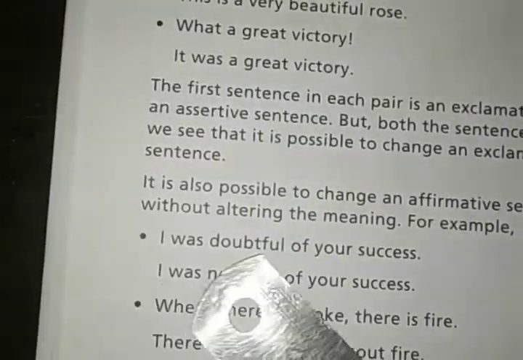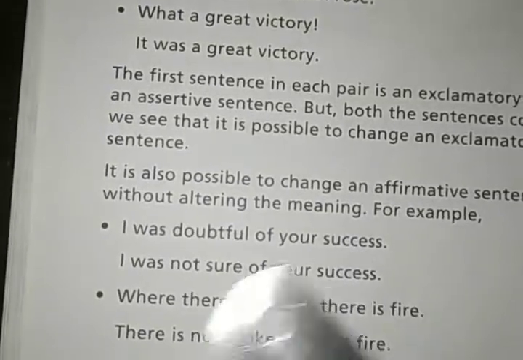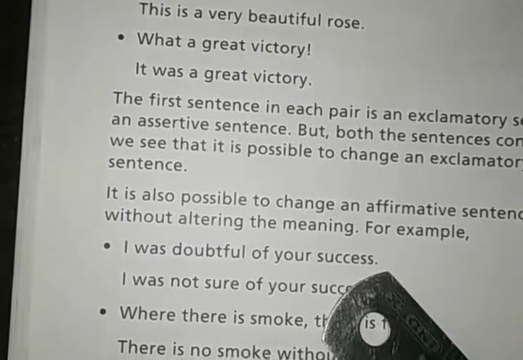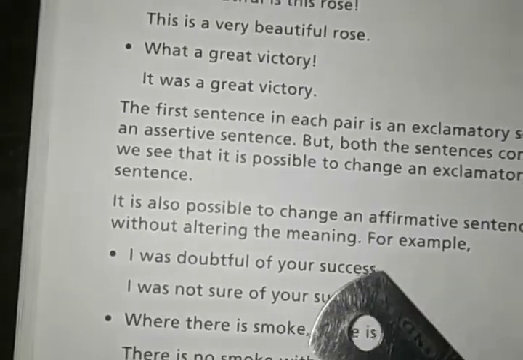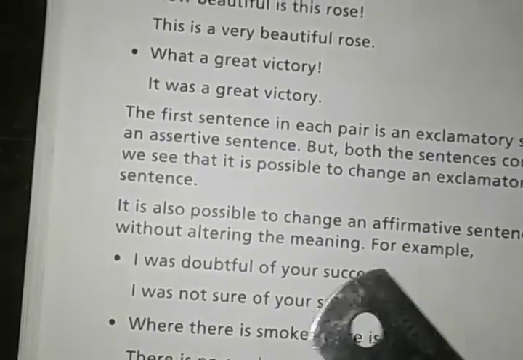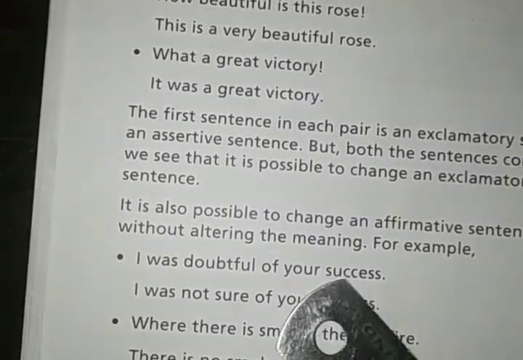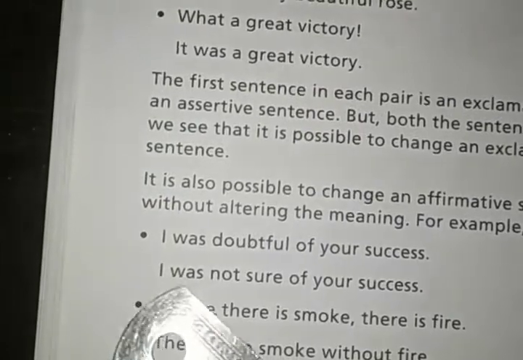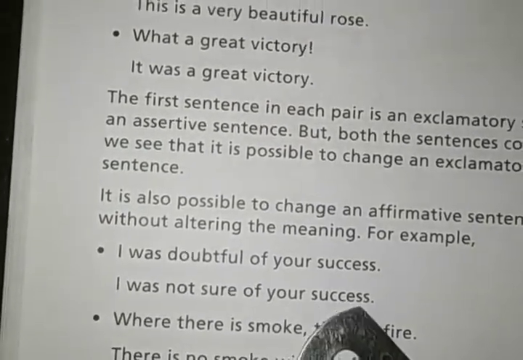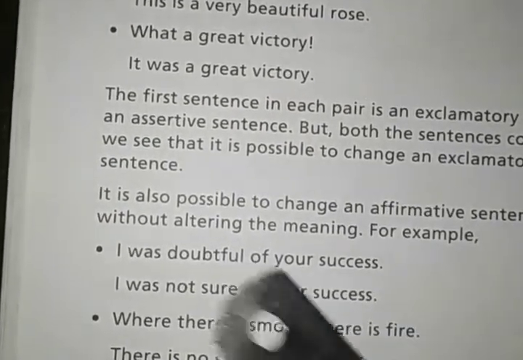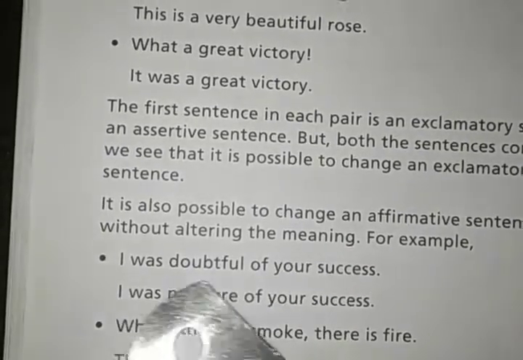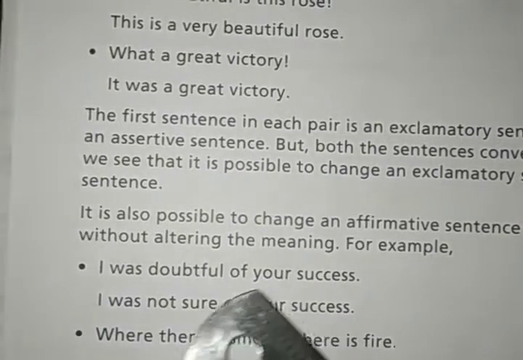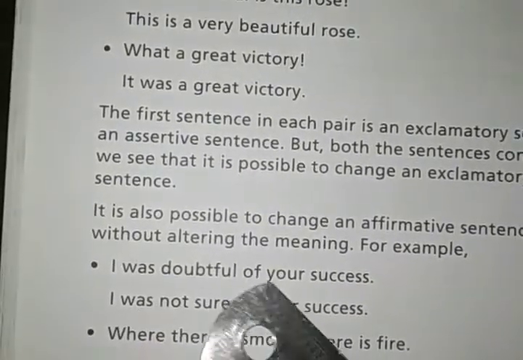Look at that. I was doubtful of your success. This is an affirmative sentence, an assertive sentence, but which part of the assertive sentence? This is the affirmative part of assertive sentence, meaning an affirmative sentence. And the next sentence is, I was not sure of your success. Look at that. In the first sentence, no, not, never. Can you find any no, not, never? No, because this is an affirmative sentence.